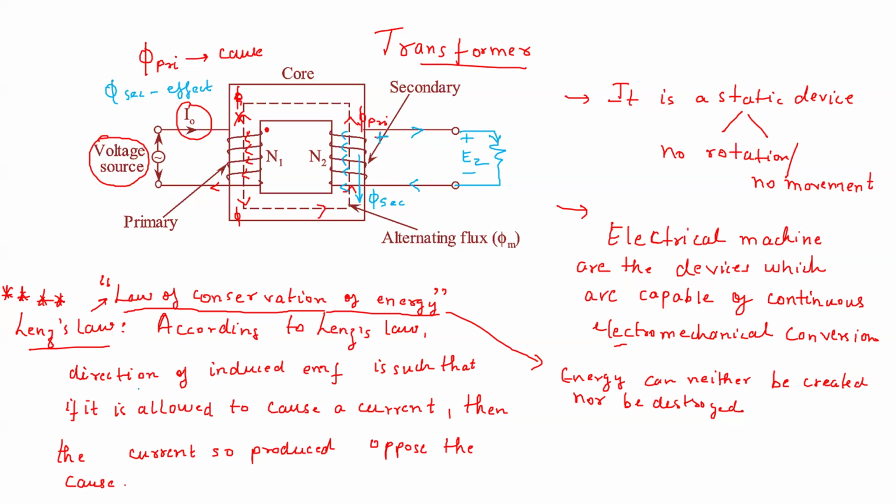Lenz's law is saying that the direction of induced EMF, which is E2, is such that if a current is allowed to flow, the blue arrows show the current which is allowed to flow due to this EMF, right? This current is such that it will oppose the cause. What was the cause? The cause was phi primary. So the effect, which is phi secondary, will oppose the cause, which is phi primary.